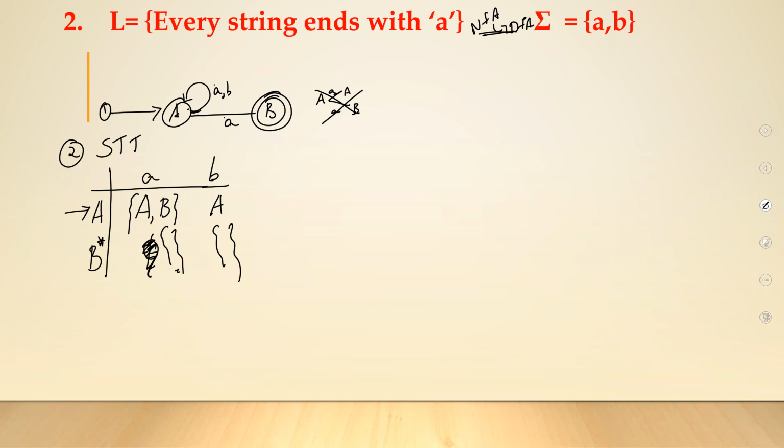Now look carefully. You have a particular case like this. On the input a, you are going into two different states, A and B, as per the diagram. On small a, you are going to A and you are even going to B. So, you should do away with that. A is a different state, B is a different state. You have to do away with that with your subset construction. So, let's see how to do that.